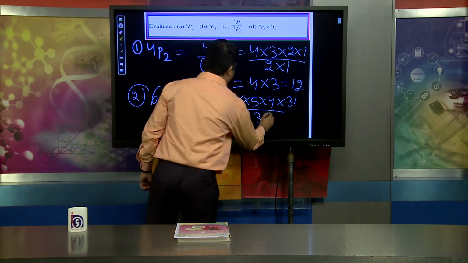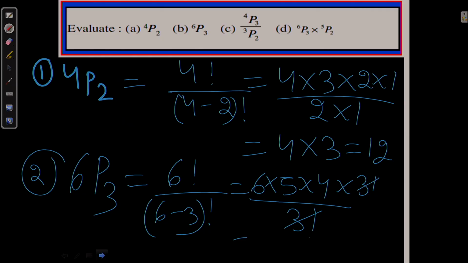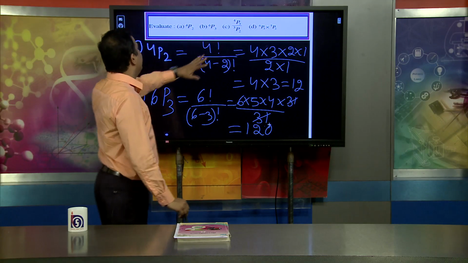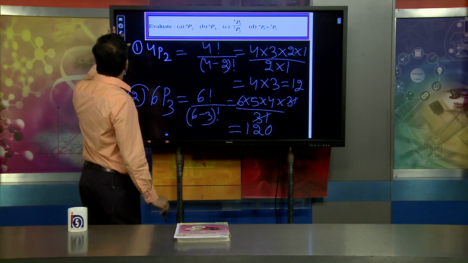Now 3 factorial cancels. The value is 6 into 5, that is 30, and 30 into 4 is 120. In this manner we can find any permutation value.